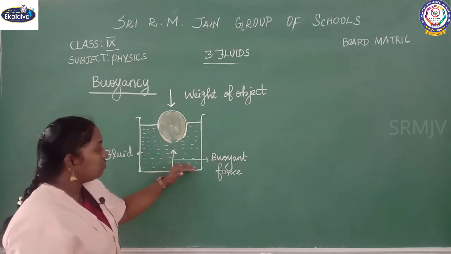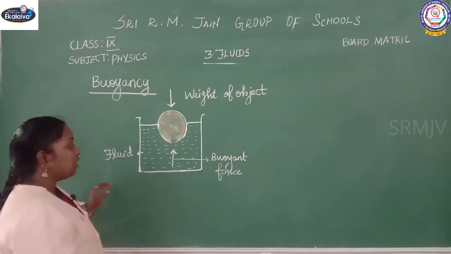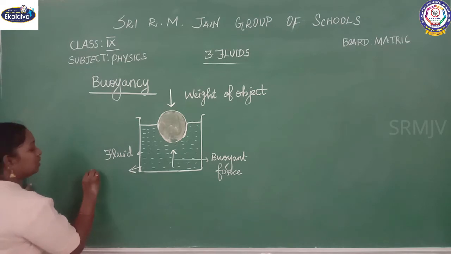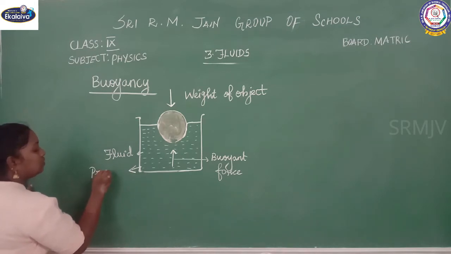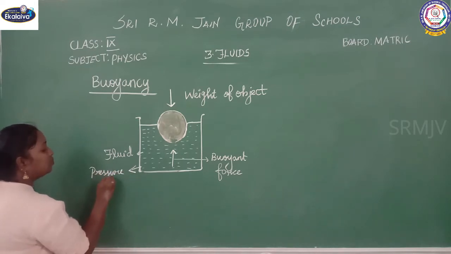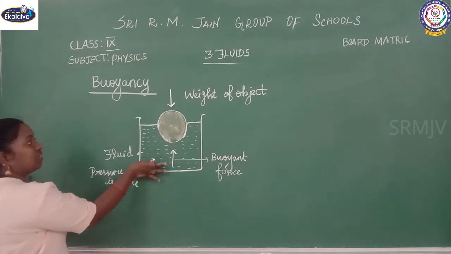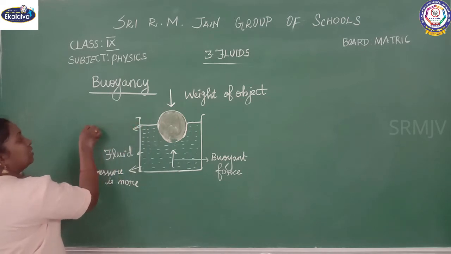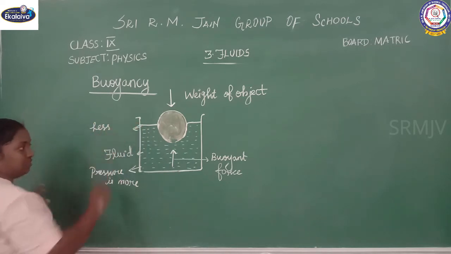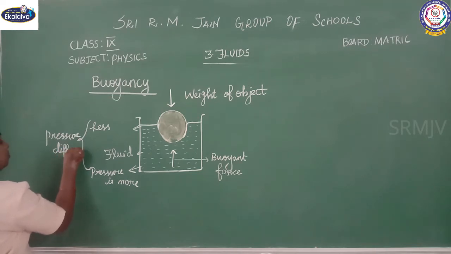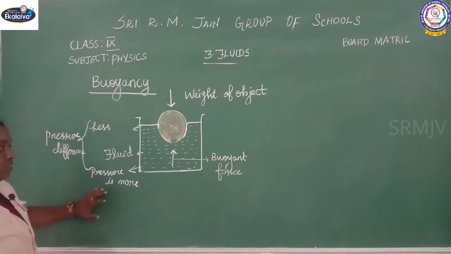So what is buoyancy? Listen, as we already know, at the bottom of a liquid the pressure is more when compared to here, where the pressure is very less. Due to this pressure difference, what is happening?